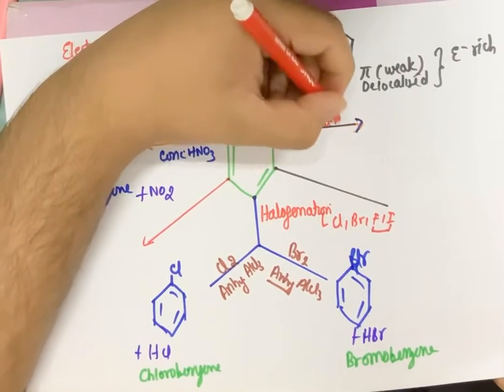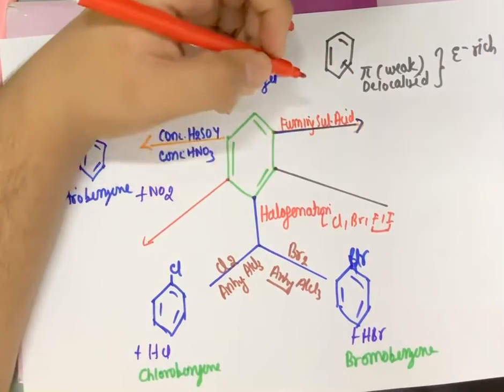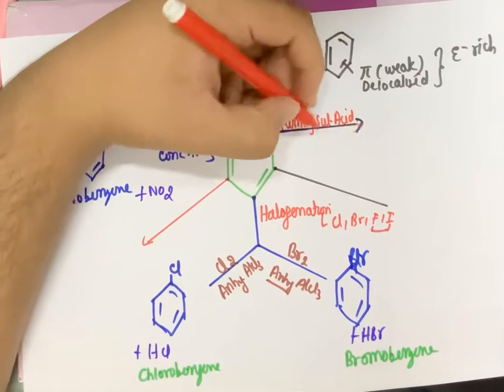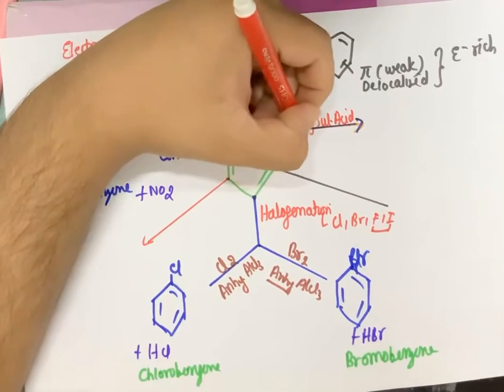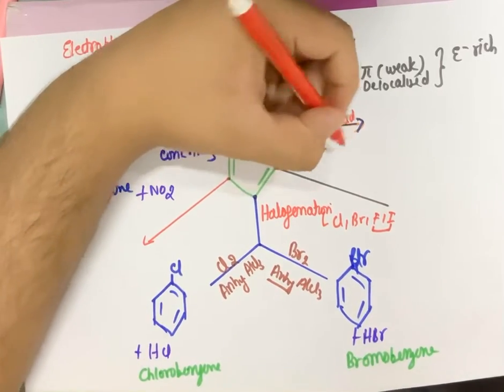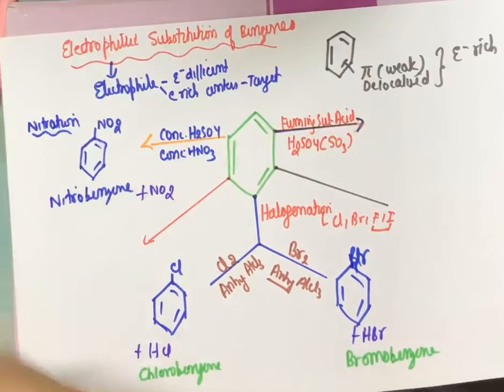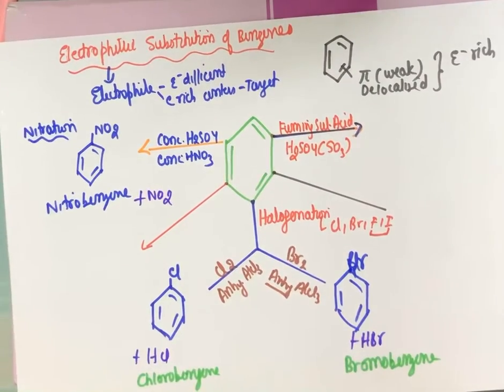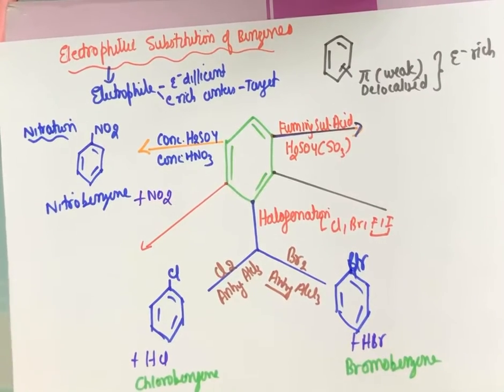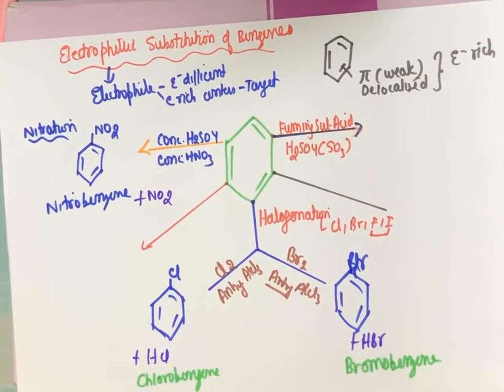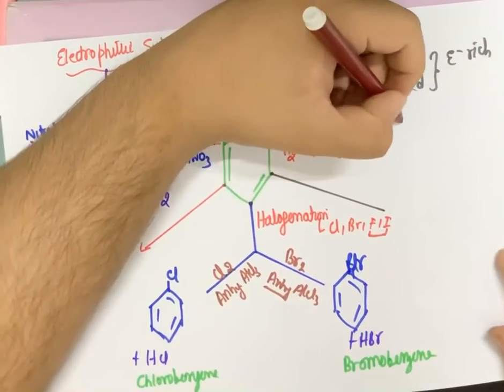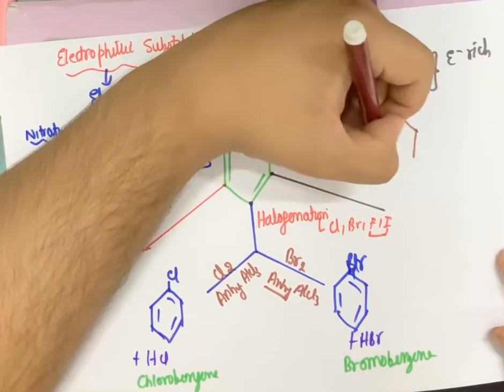What is fuming sulfuric acid? It just does not mean it is hot. It means it has the molecular formula of H2SO4 and in bracket SO3. This is fuming sulfuric acid. Not just that it is hot, it has an SO3 group attached to it as well, which makes the sulfuric acid a fuming sulfuric acid. Now once I have done this reaction, I will get the benzene sulfonic acid, which looks something like this.